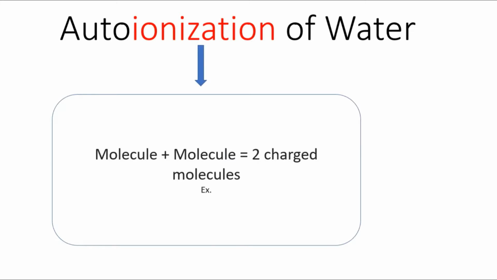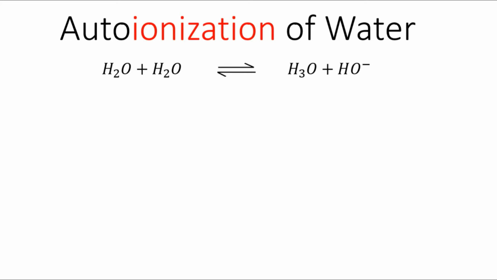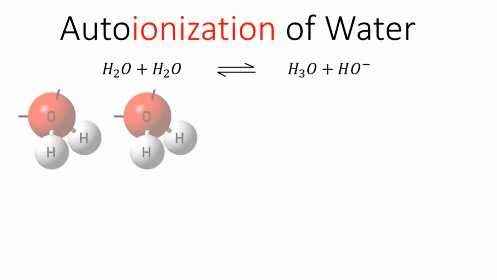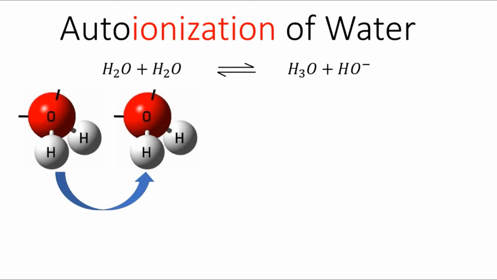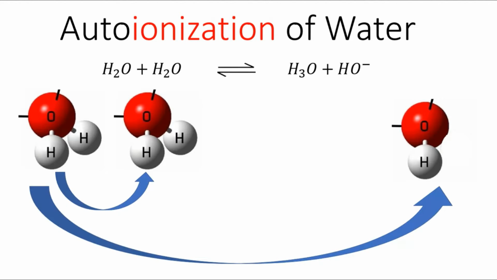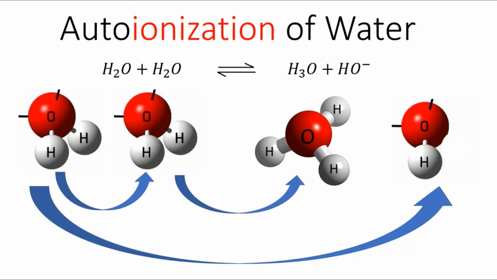The autoionization of water can be described using the Bronsted-Lowry theory. Ionization is the process in which an atom or a molecule forms ions in order to attain a positive or negative charge. In the case of the autoionization of water, water reacts with its fellow water to ionize and create equal numbers of hydrated hydrogen ions and hydroxide ions. According to the Bronsted-Lowry theory, this reaction is an acid-base reaction. A water molecule donates an H+ proton to the other water molecule. The water molecule that donated an H+ proton becomes the hydroxide ion, while the one that accepted an H+ proton becomes the hydrated hydrogen ion.